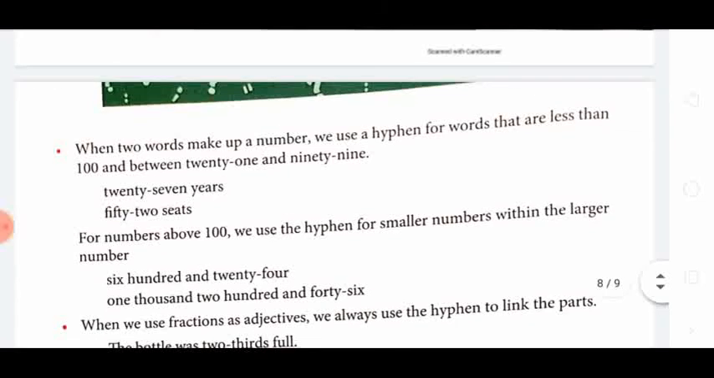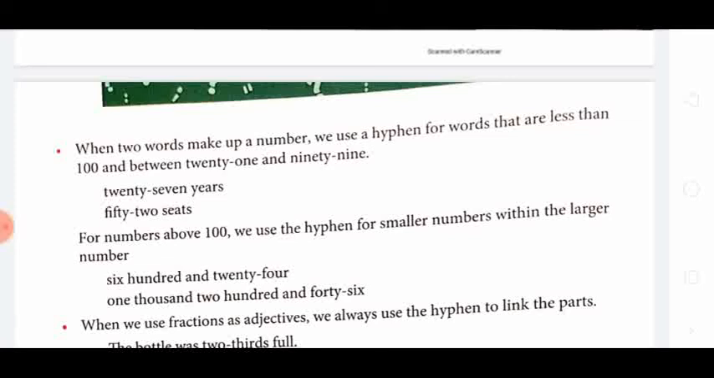When two words make up a number, we use a hyphen for words that are less than 100 and between 21 and 99. Means 27 years. Here, 20 and 7, two words make up a number, and then we use a hyphen for the word that is less than 100 and between 21 and 99.